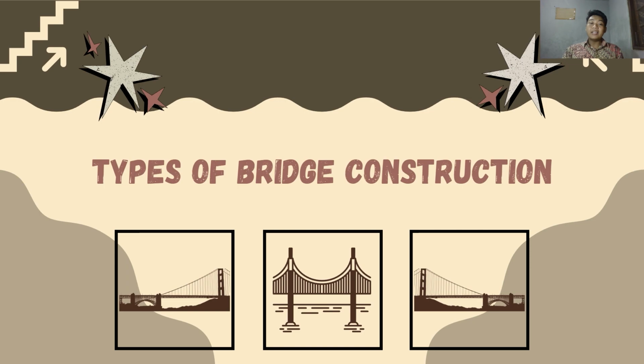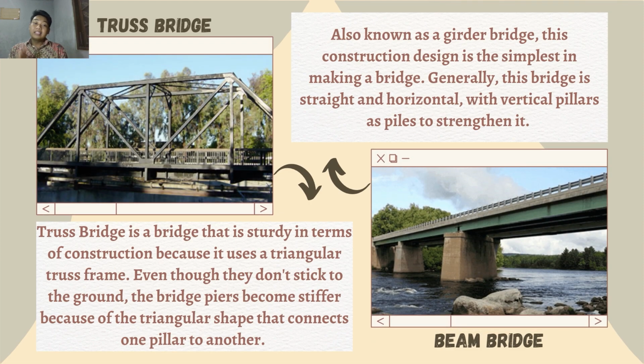The third is about types of bridge construction. One, truss bridge. A truss bridge is a bridge that is sturdy in terms of construction because it uses triangular truss frames.